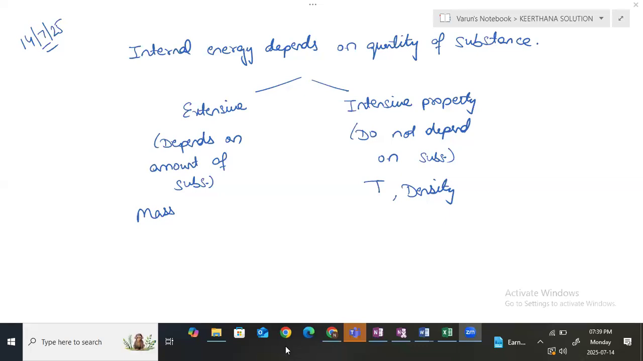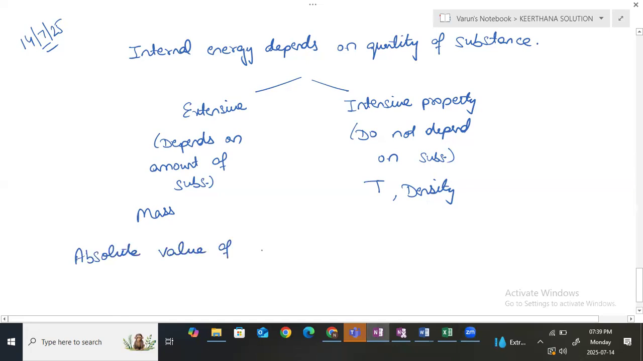One thing is that for any substance, we cannot calculate the absolute internal energy. We study ideal systems, but in nature no ideal system exists, like we do in Raoult's law. We have studied that ideal solutions exist in theory, but in nature no ideal solution is there. In the same way, we can say that the absolute value of internal energy cannot be determined.